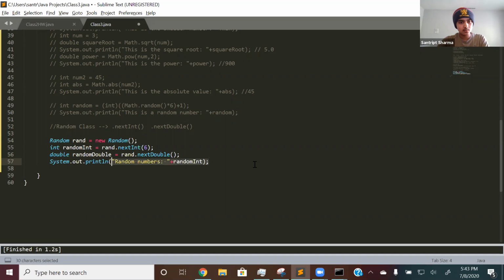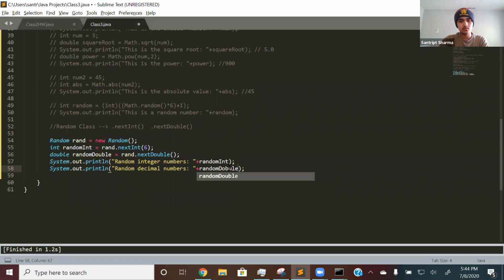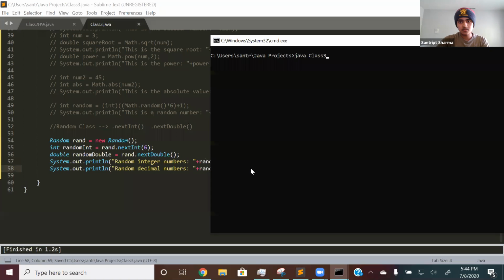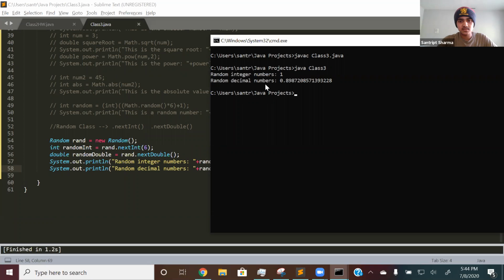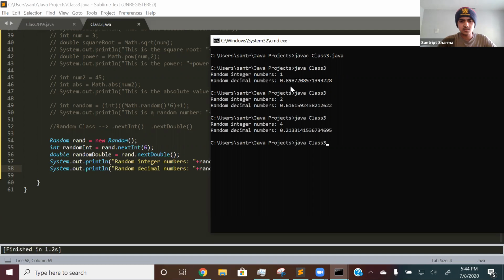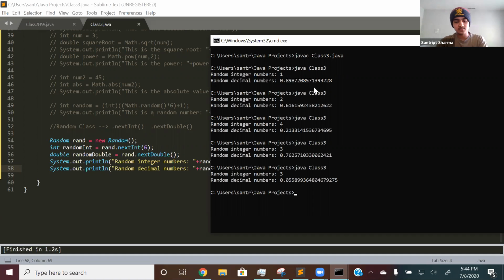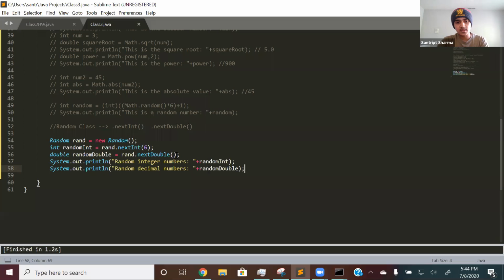So if I print that out, random decimal numbers, and then randomDouble. So if I run that, then right there, random decimal number 0.89. Run it again, 0.61, 0.21, 0.76, all these random numbers. And as I mentioned before, if you add anything in the parameters, it will give out an error.